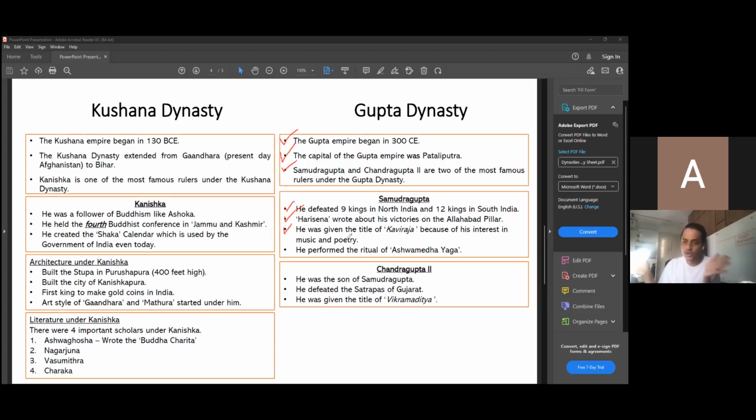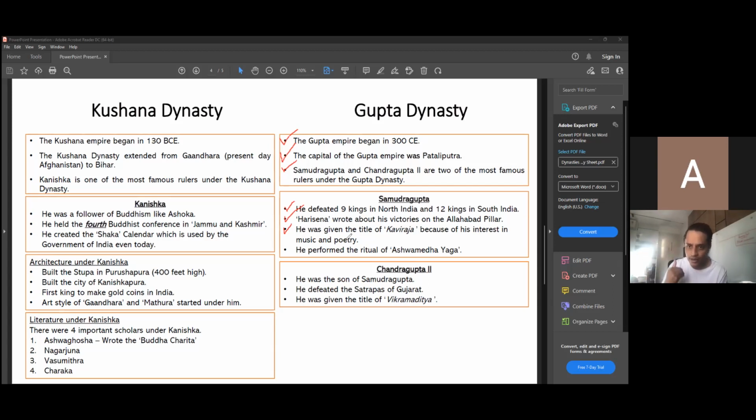Why was this ritual done? To show the power. This entire thing, Ashwamedha Yaga, was done to show the power of the king, and that nobody can defeat the king's warriors. That was the meaning of the Ashwamedha Yaga. Now, if that horse and the warriors went all over the country and they survived,